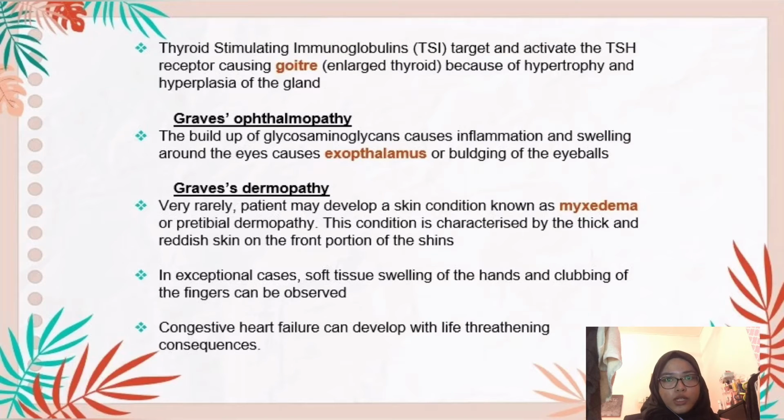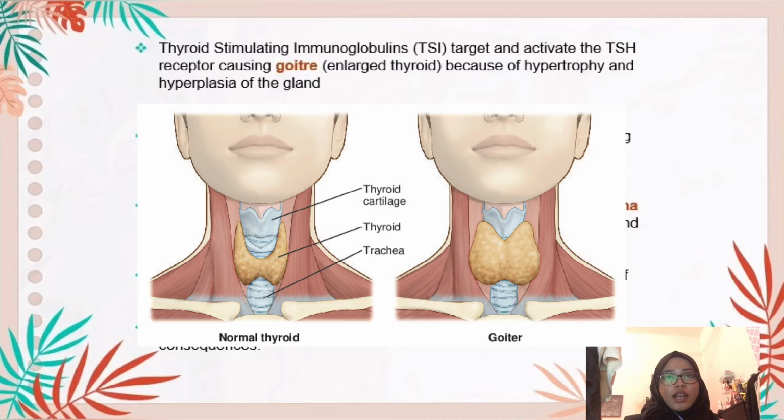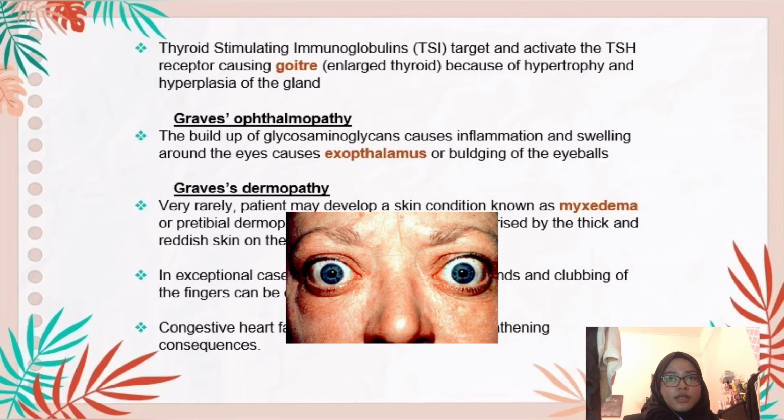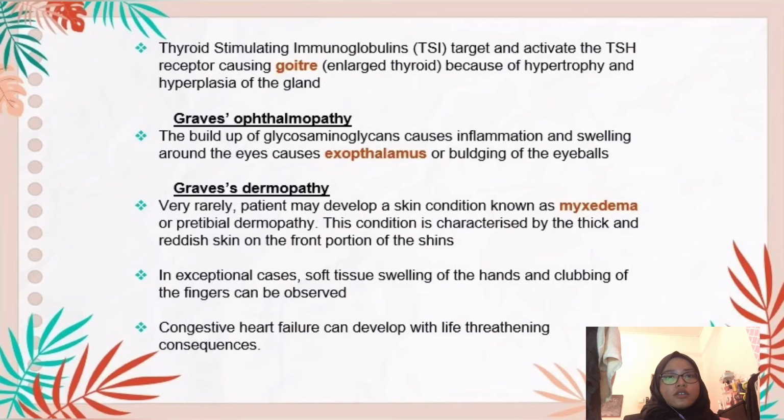Thyroid-stimulating immunoglobulins, TSI, will target and activate the TSH receptor that will cause goiter, which is an enlarged thyroid gland, because of hypertrophy and hyperplasia of the gland. Okay, the next one is the build-up of glycosaminoglycans because of inflammation and swelling around the eyes that will cause exophthalmos or bulging of the eyeballs. This is called Graves' ophthalmopathy.